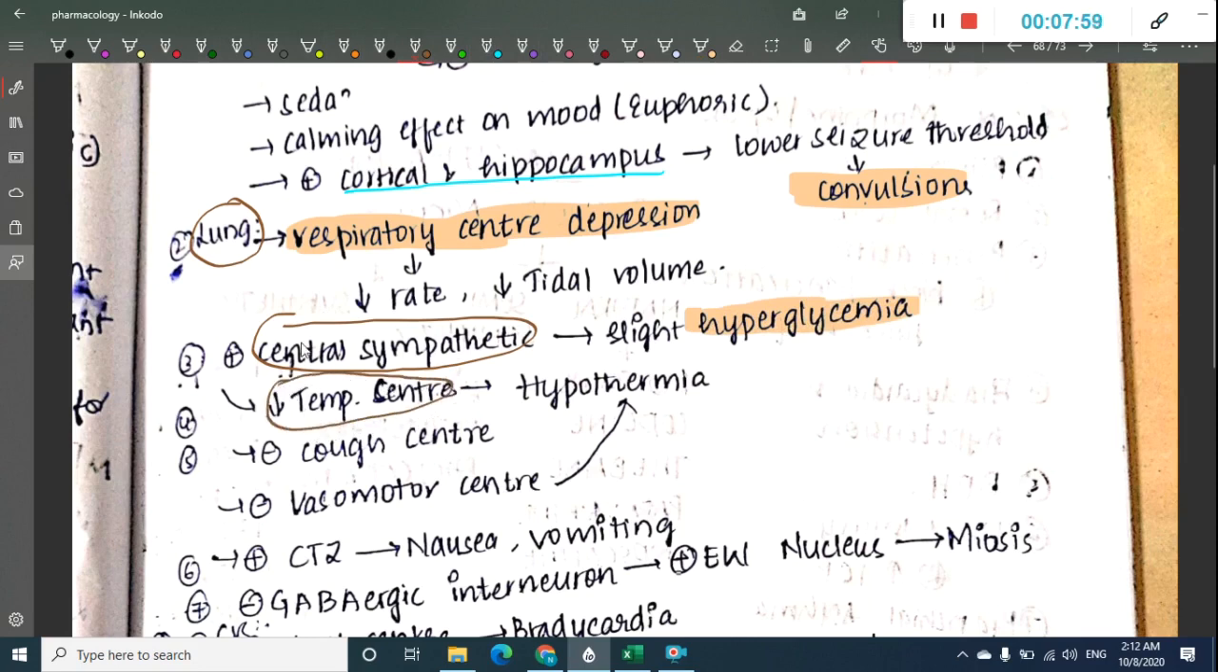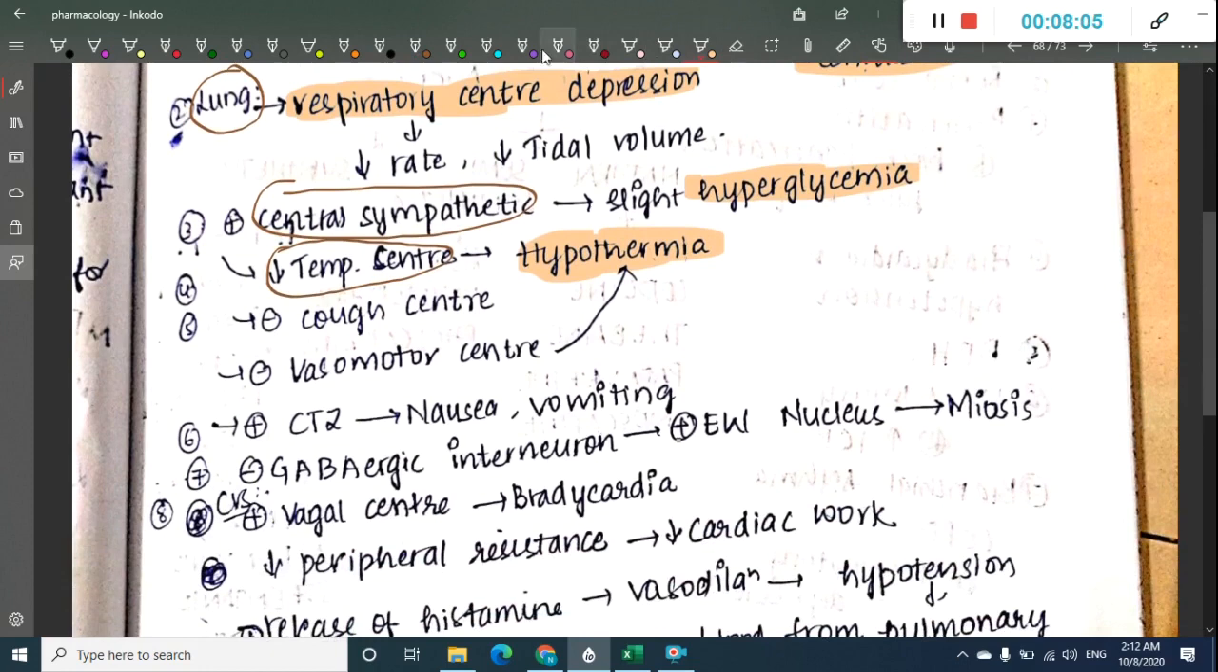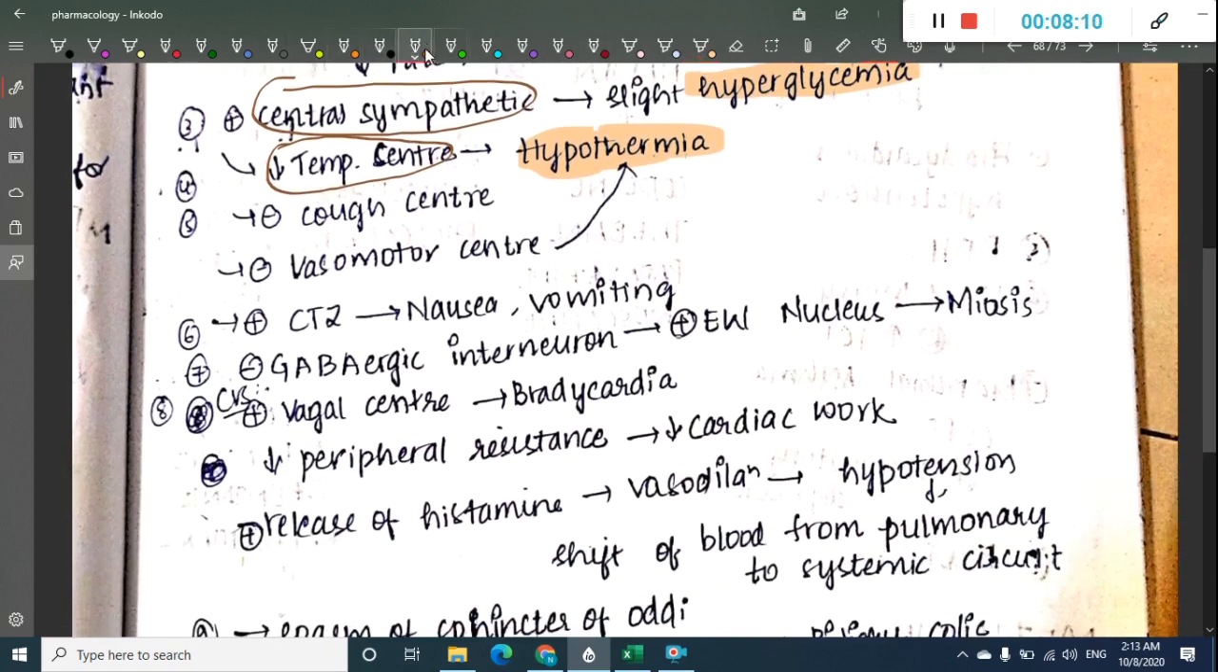Once it decreases the temperature center, it leads to hypothermia. It also has action on the cough center; it inhibits the cough center. This morphine also activates the CTZ, and when it activates the CTZ, it has actions like nausea and vomiting.